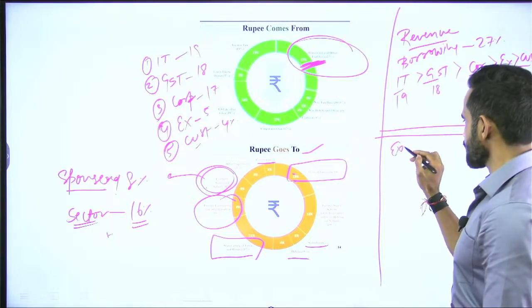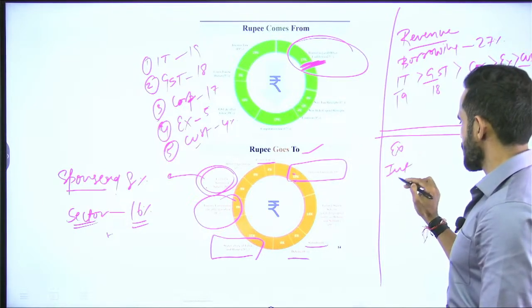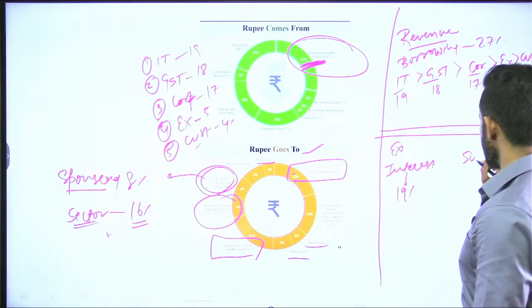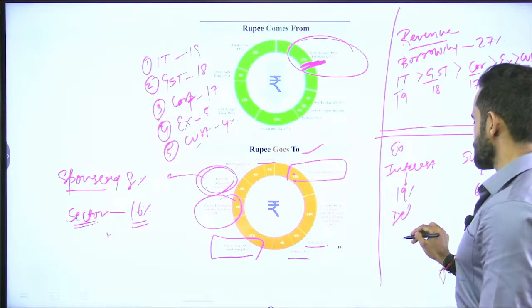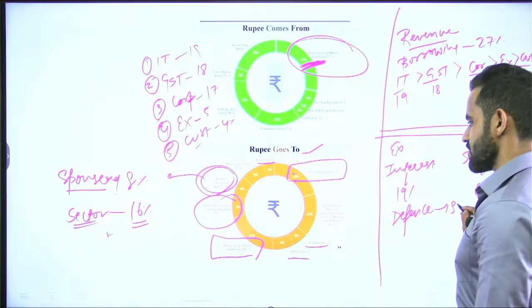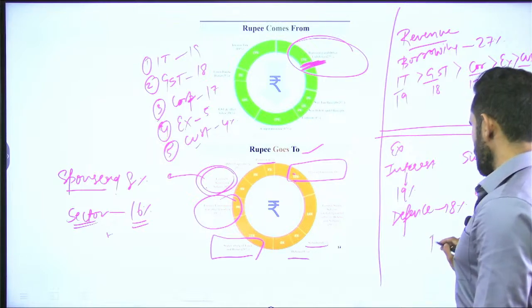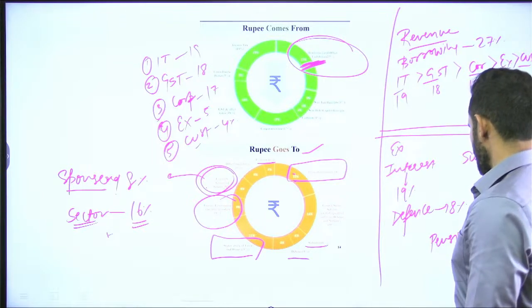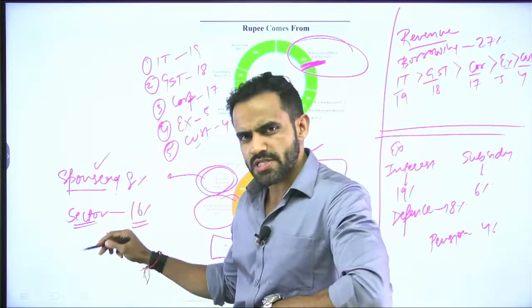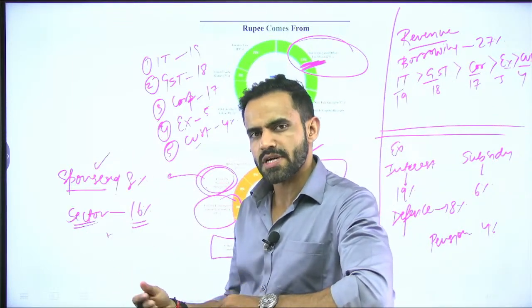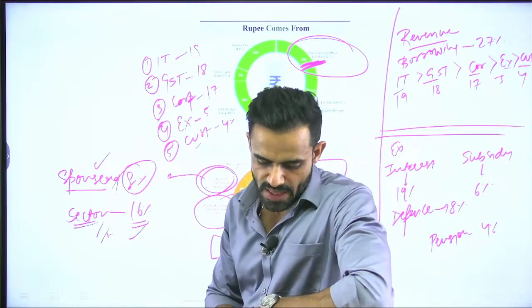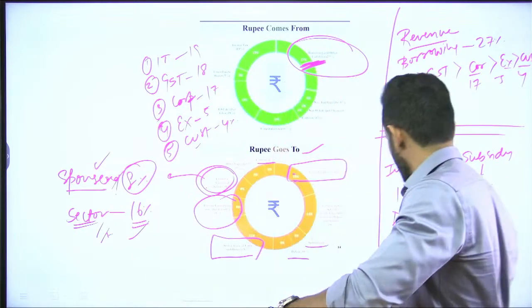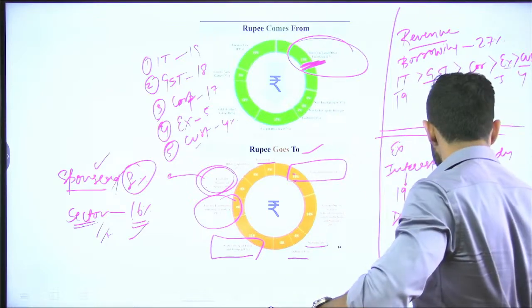Coming to expenditure: interest 19%, subsidy 6%, defense 8%, pension 4%. Centrally sponsored scheme, sponsored basically means the central government will provide certain funding and the state will provide certain funding, that is 8%, and central sector scheme 16%. This is the income and expenditure of the government.